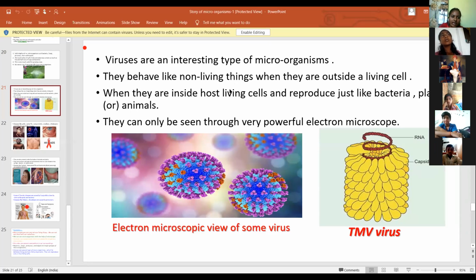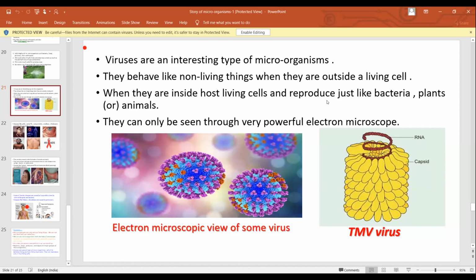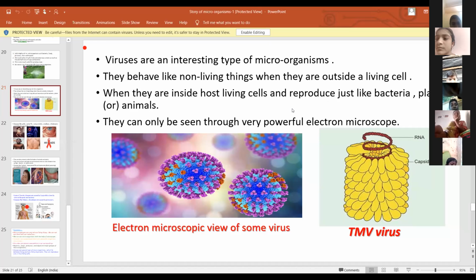When they are inside the host living cells, they reproduce just like bacteria, plants, or animals.